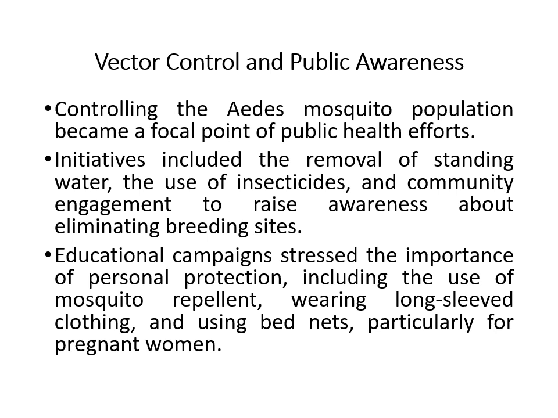The initiative included the removal of standing water, use of insecticides, and community engagement to raise awareness about eliminating breeding sites. Then the educational campaign stressed the importance of personal protection, including the use of mosquito repellent, wearing long-sleeved clothing, and using bed nets, particularly for pregnant women. So they gave a kind of public awareness, or public protocol, so that people can follow the protocol and manage the infection better. Because this is a vector-borne disease, if you can control the vector, you can control the disease.